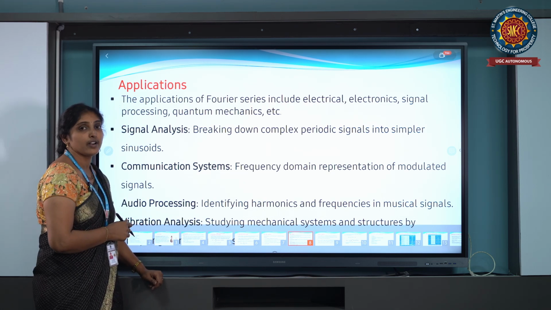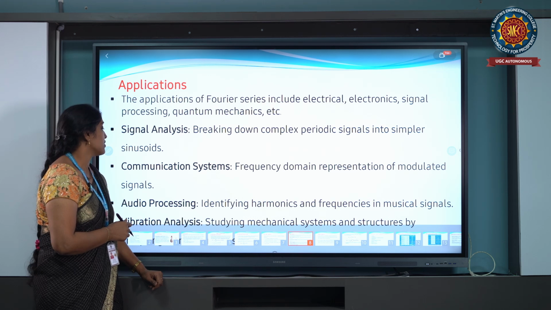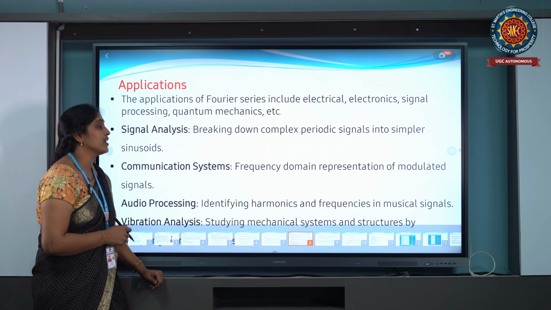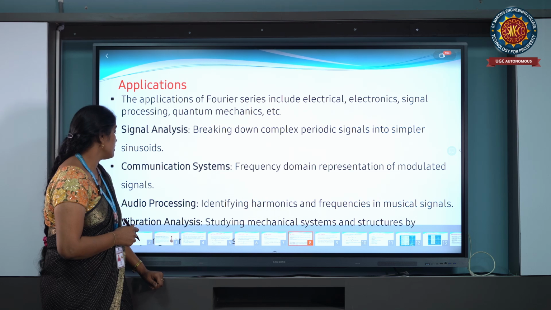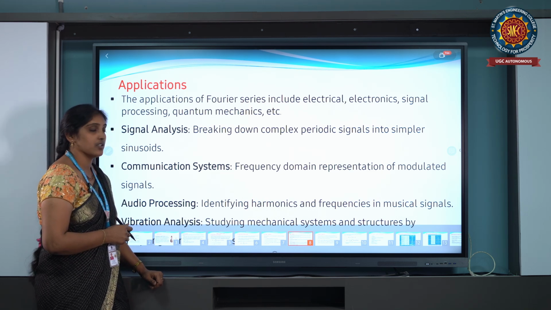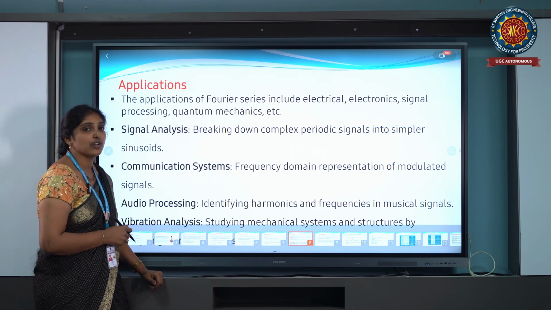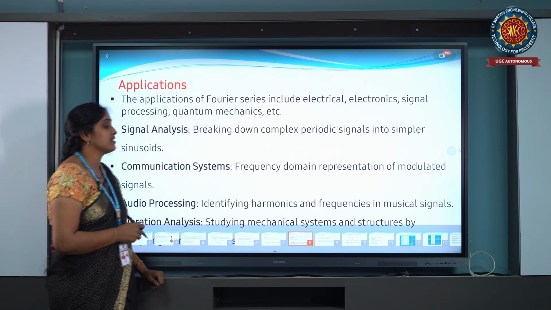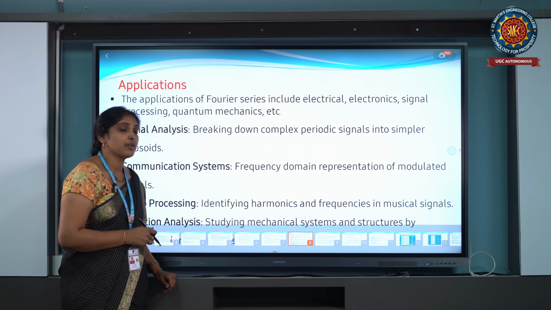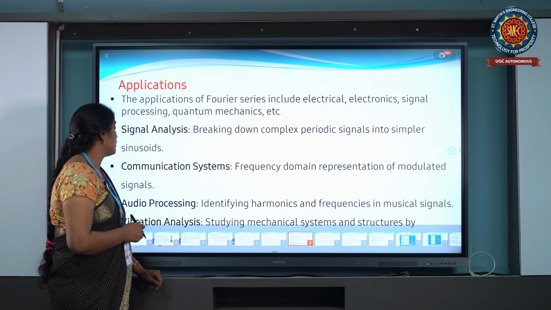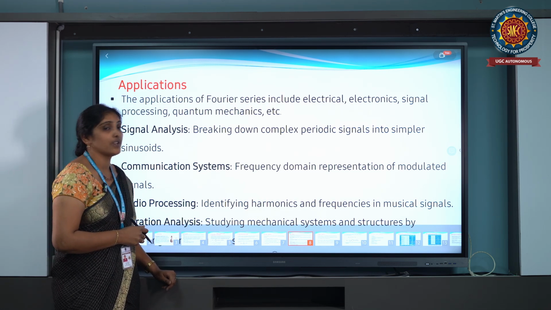In audio processing, we identify harmonics and frequencies in musical signals. And in vibration analysis, we study mechanical systems and structures.